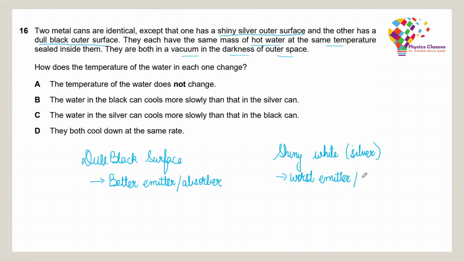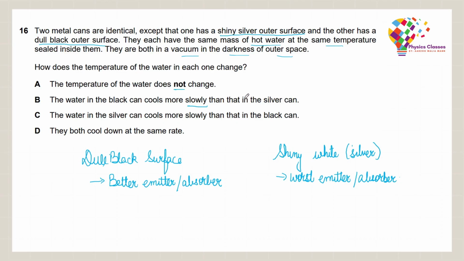Now, let us look at the options. The temperature of the water does not change. See, this is not right because the temperature will obviously change because some amount of heat will be radiated out. The water in the black can cools more slowly than in the silver can. This idea is wrong. The water in the black can has to cool faster than in the silver can because black is a better emitter.